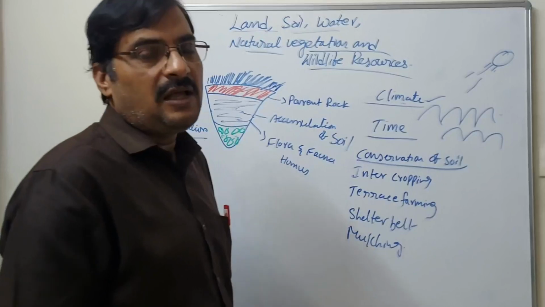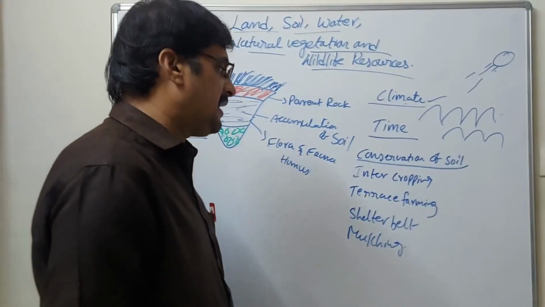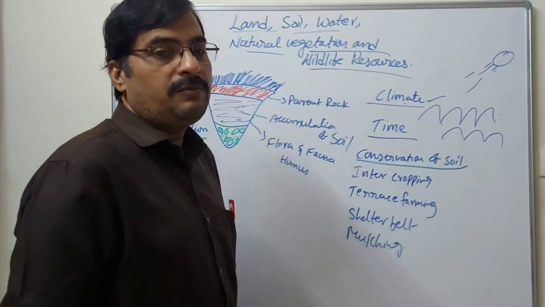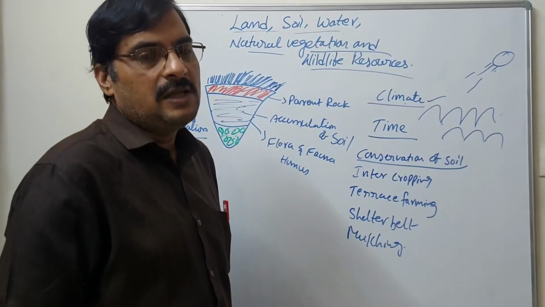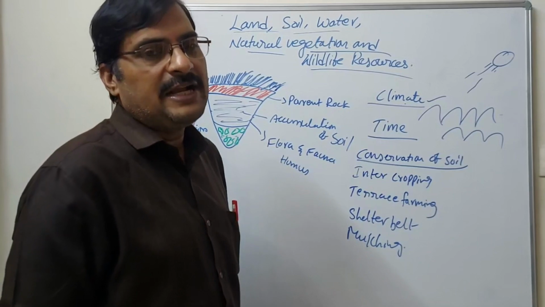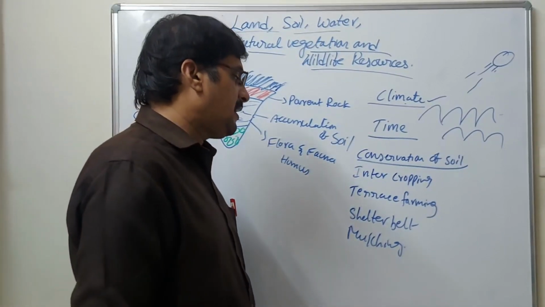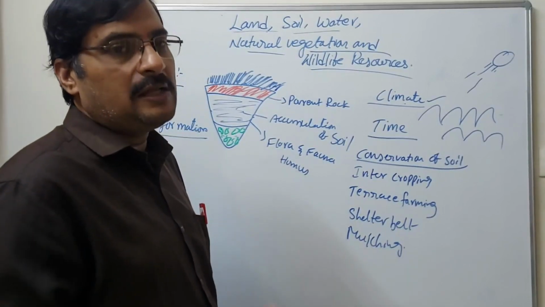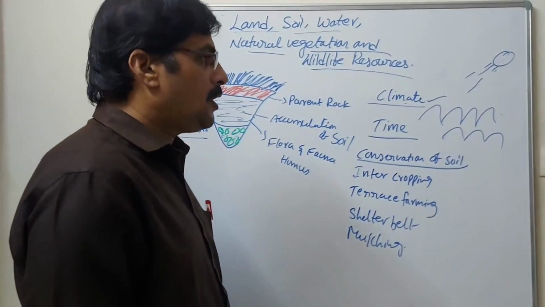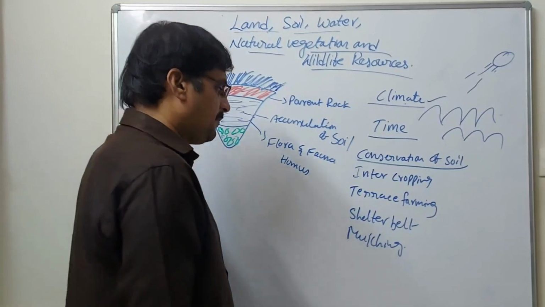Terrace farming is used in hilly areas. In that way we will not have any water disturbance, the water is saved, and the land will not be spoiled by soil erosion.